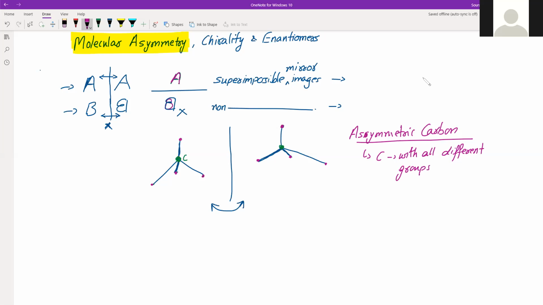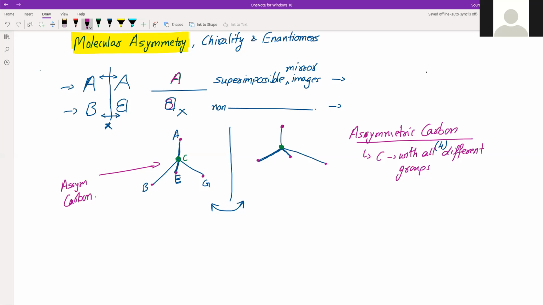right? All means there are only four possibilities. So if all the four are different, say one is A, another is B, another is, say, G and E. So A, B, E, G. All are different, because these four groups attached to carbon are all different, so this carbon will be called asymmetric carbon. Right?